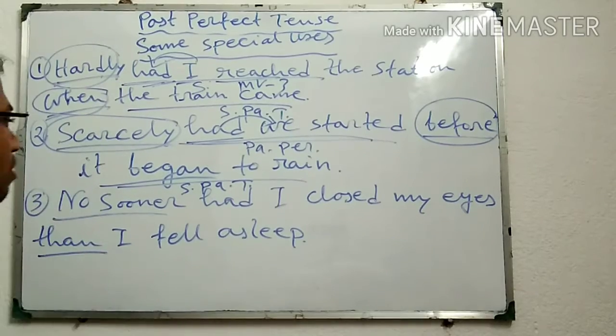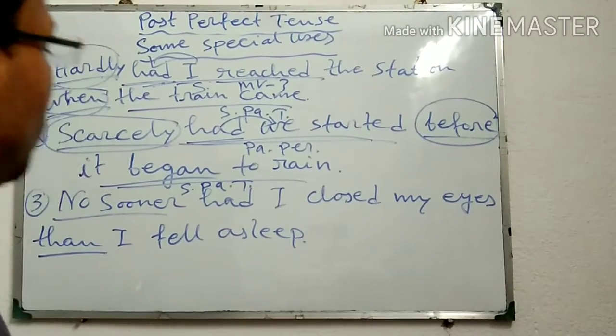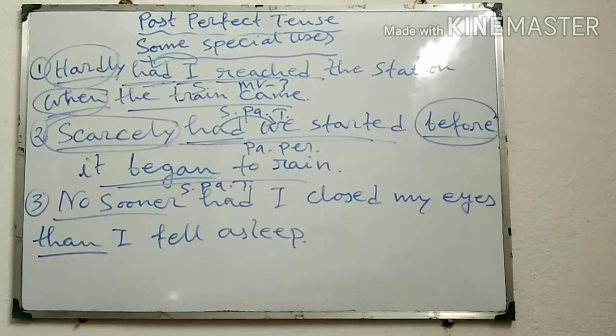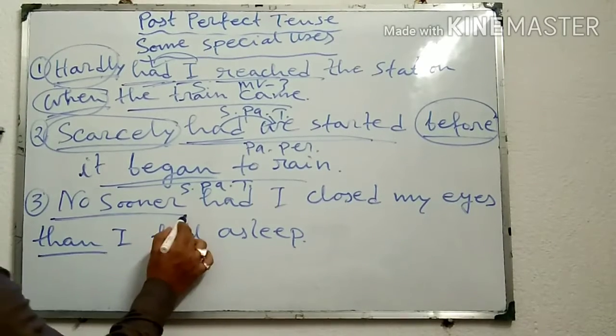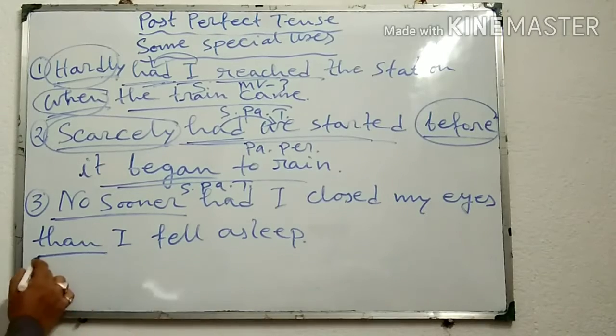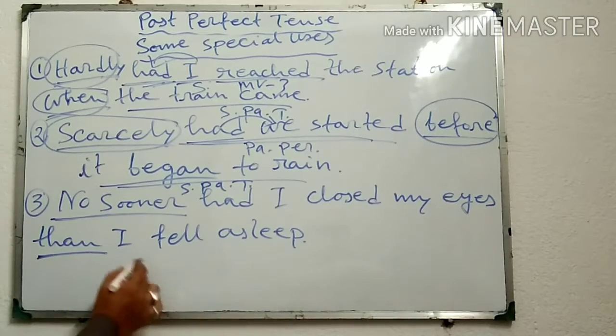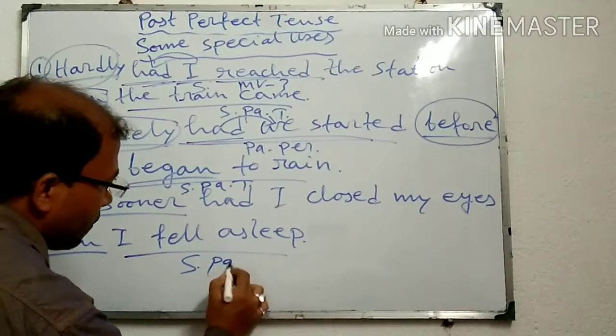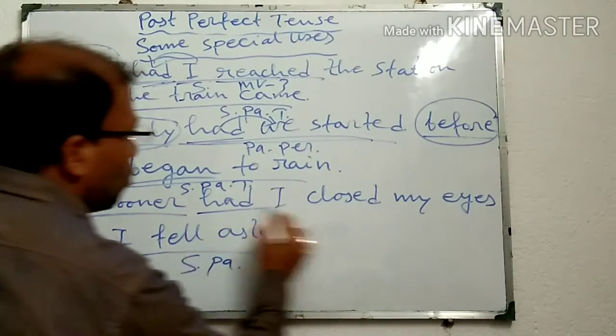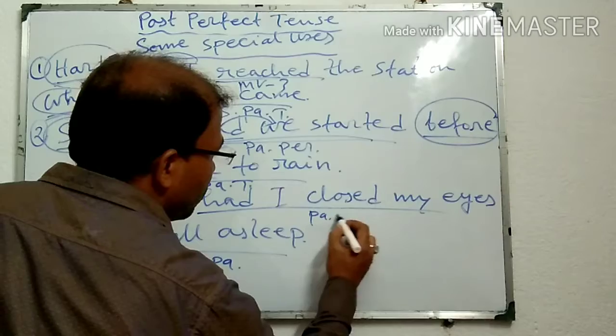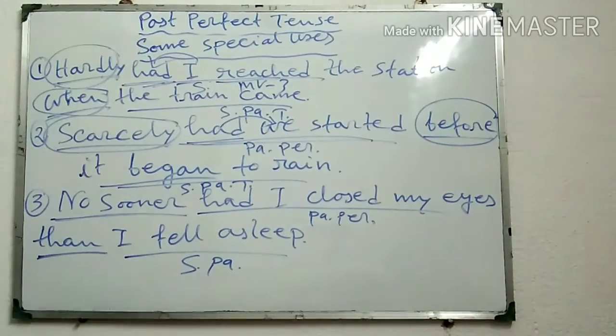Similarly, third one, no sooner had I closed my eyes than I fell asleep. When I am using no sooner, we are using than before the simple past. Fell asleep, it is simple past tense. Had I closed my eyes, it is past perfect tense.